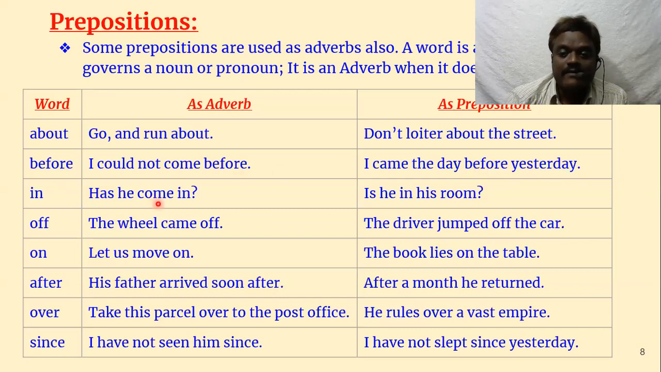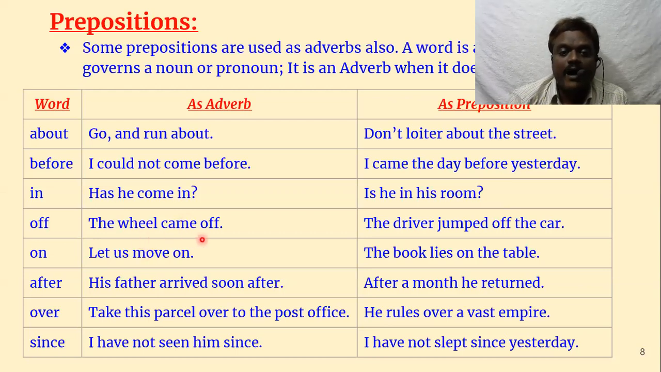Has he come in? It is actually modifying the verb come, so it is an adverb. Is he in his room? See, his room is the object of "in", so it is a preposition. So we have to be very careful. You have to see whether it has an object or not. If it has an object, then it is a preposition. If it has no object, then it is an adverb.